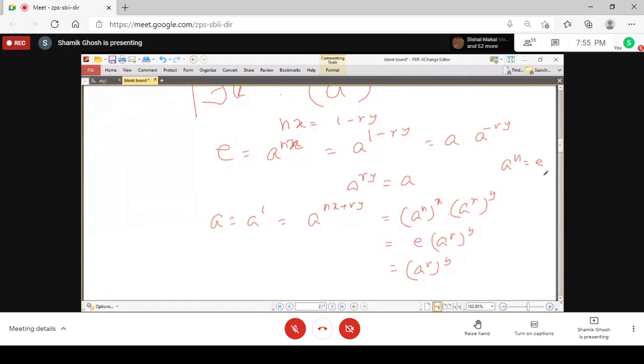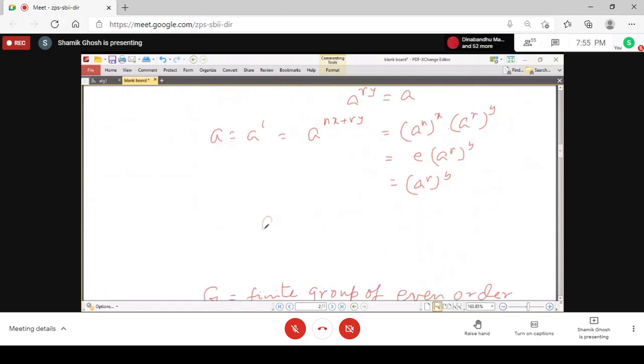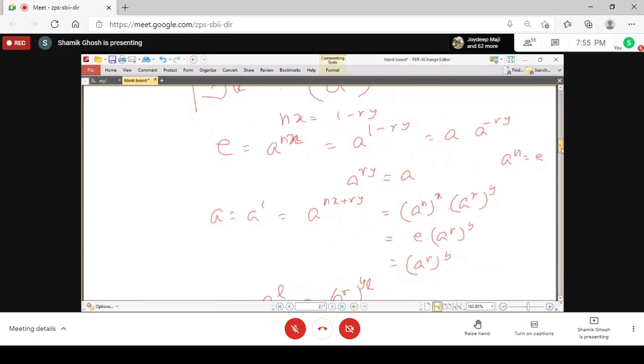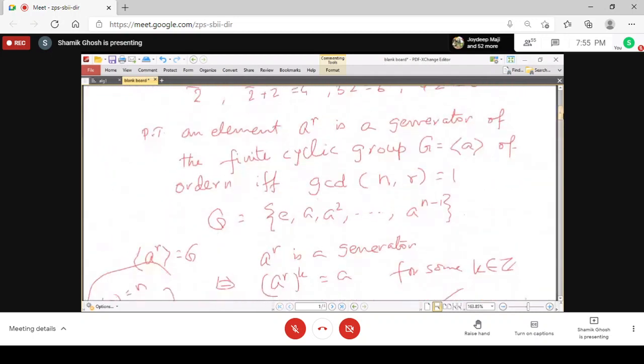And whenever you get that a is generated by power of a, then any power of a, that is, if you take any a to the power l, this is a power of a. So every element is generated by a. So the whole group is generated by a. So that gives us this result that for any finite cyclic group, generators are only the powers which are relatively prime to n. So the number of generators is again phi n, as I told you, like the order of U(n). So the number of generators is again phi n for any n, where the order of the cyclic group is n.